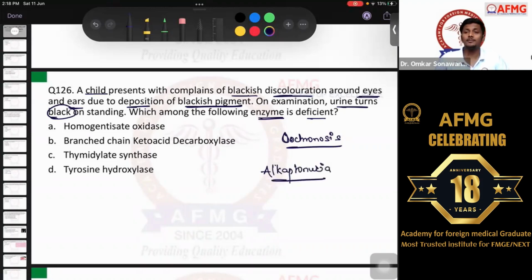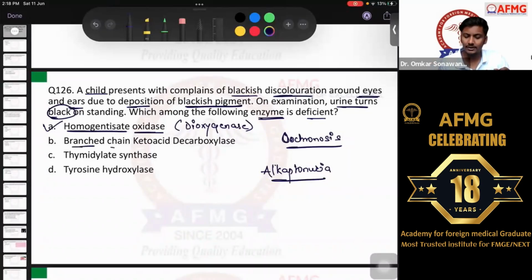It is an inborn error of metabolism. And as we know, in alkaptonuria which enzyme is deficient? It is option A, homogentisate oxidase. This time they gave the older name homogentisate oxidase, but sometimes they can even give you the new name, that is homogentisate dioxygenase. The new name for homogentisate oxidase is homogentisate dioxygenase. So be sure with this name as well.